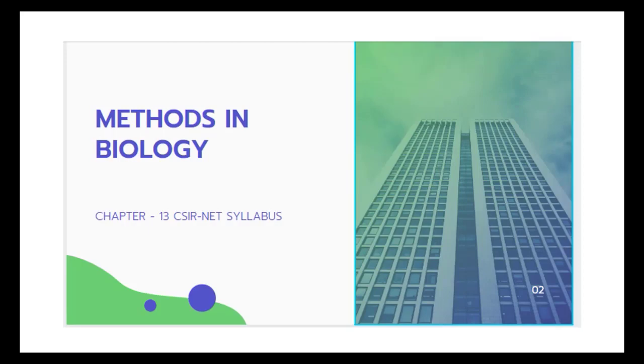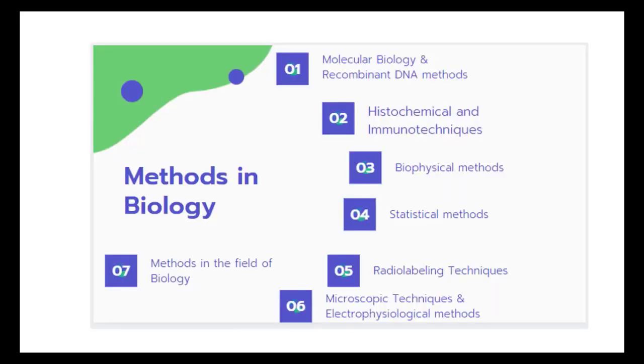This topic is Methods in Biology, Chapter 13 of the CSIR NET syllabus. Methods in biology comprise molecular biology and recombinant DNA methods, histochemical and immunotechnical methods, biophysical methods, statistical methods, radiolabeling techniques, microscopic techniques, and electrophysiological methods in the field of biology.